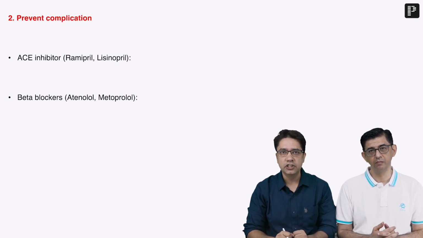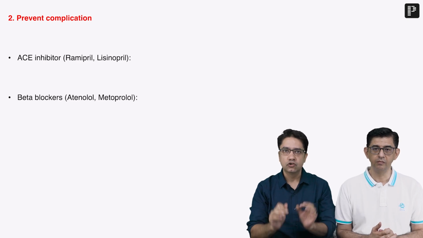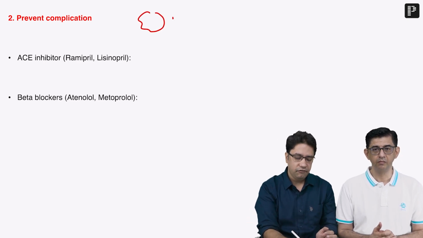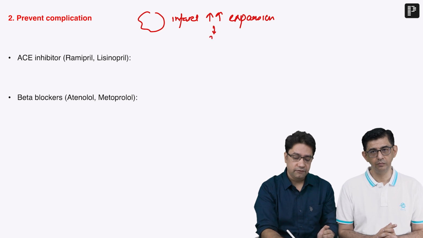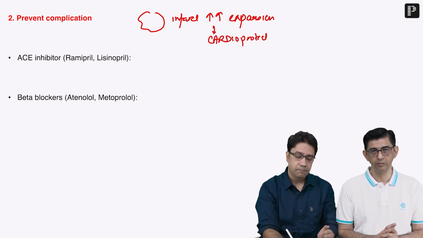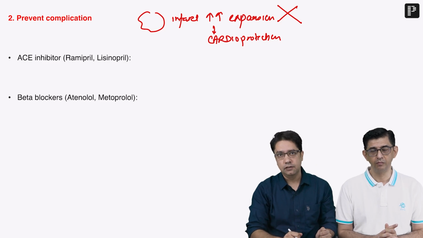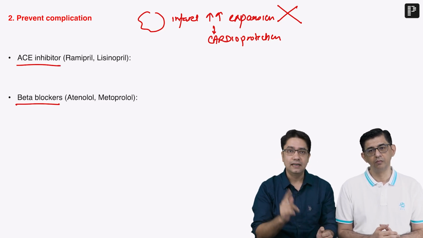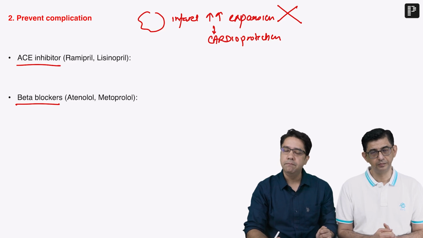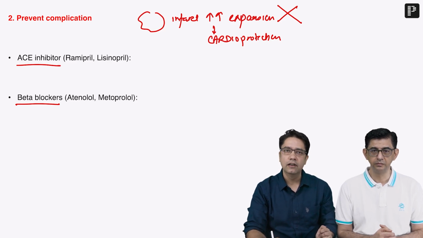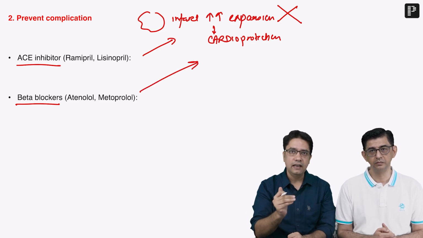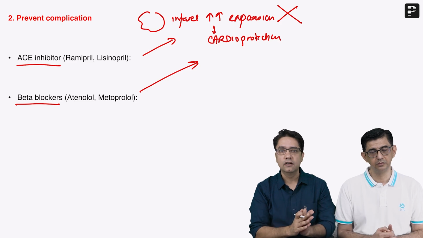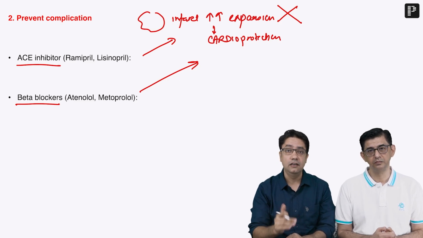So now you have stabilized the patient. Prevent the complications which can arise. We know that in myocardial infarction, the infarct size can increase, or infarct expansion can occur. Because of this reason, we have to give cardioprotective drugs, because they prevent this infarct expansion. We have to remember A and B: ACE inhibitors, which end with the word pril, and cardioselective beta blockers like atenolol and metoprolol. They prevent this infarct expansion. It has been seen that during an acute attack of MI, it is mandatory to give these two drugs. They reduce the chances of sudden death drastically, by more than 40%.